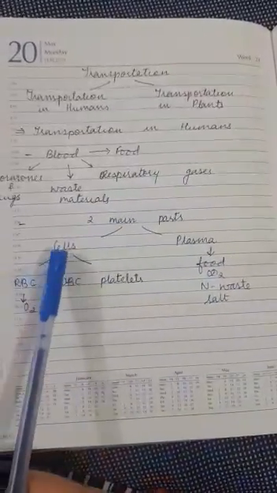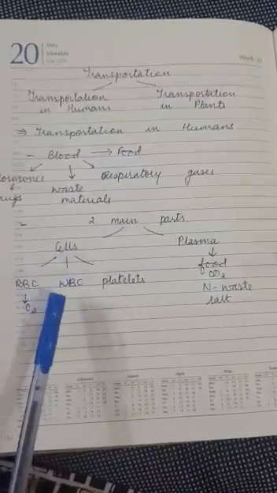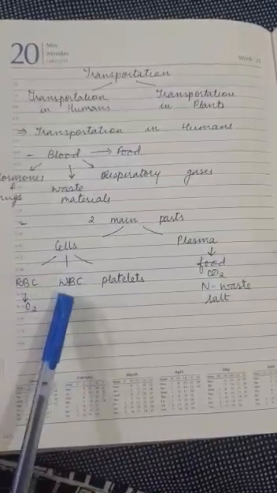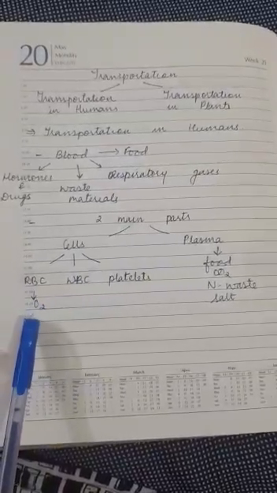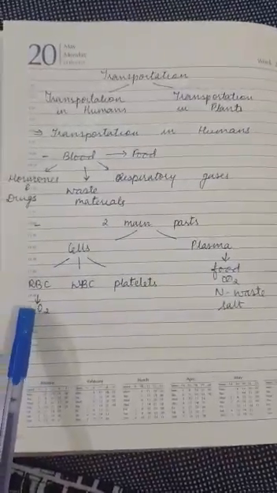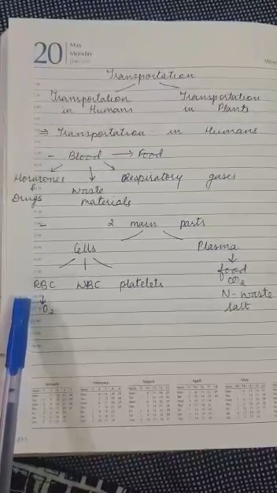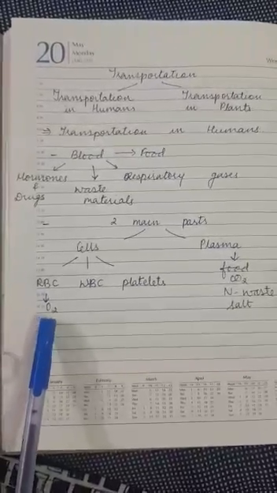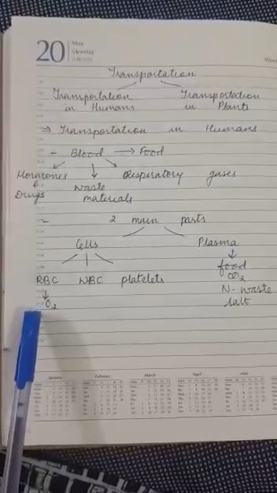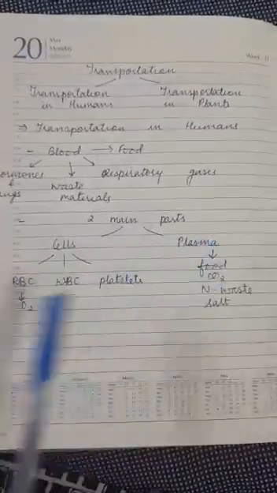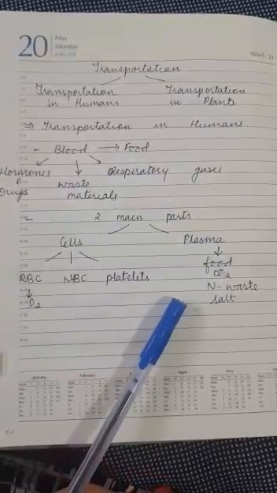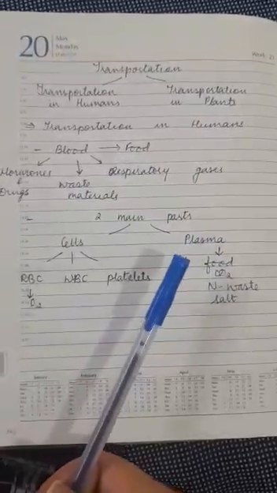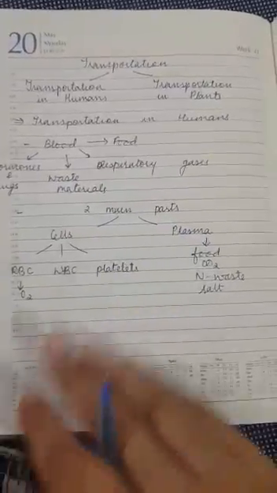Okay, so talking about cells, WBC and platelets do not have any transportation functions, but RBC transports oxygen. RBC has a pigment which is hemoglobin, and oxygen binds with hemoglobin and is transported throughout the body. All other substances such as food, carbon dioxide, nitrogenous waste, and other salts are transported in the soluble form inside the plasma.